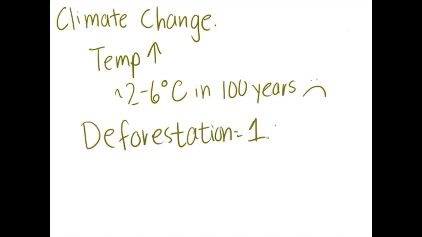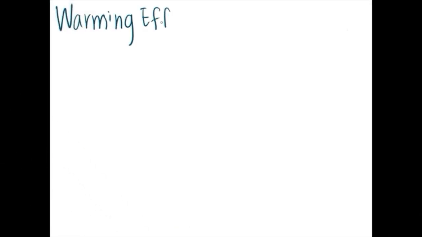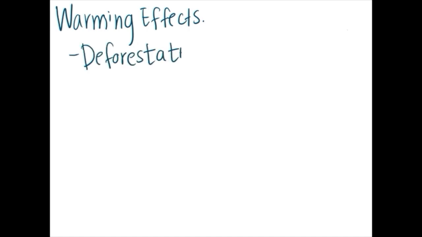One of the causes of global warming is deforestation. Deforestation refers to the clearing of Earth's forests on a massive scale. This contributes to warming in two different ways. First, since trees normally absorb greenhouse gases like carbon dioxide, cutting down those trees will result in an increase in atmospheric carbon dioxide. Greenhouse gases act as insulators by trapping solar radiation on Earth and thus increasing temperatures.